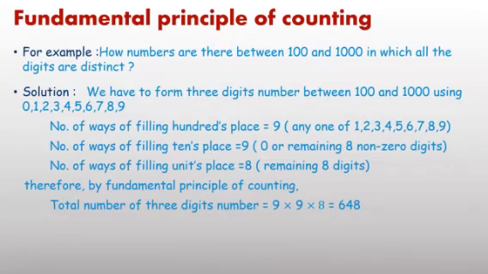If repetition is not allowed, then simple process. First place you have 9 options. Second place means tens place, 9 options. And third place you have 8 options. In this pattern you can calculate and you are getting 648 3-digit numbers between 100 and 1000 with the condition that digits are distinct, repetition is not allowed.